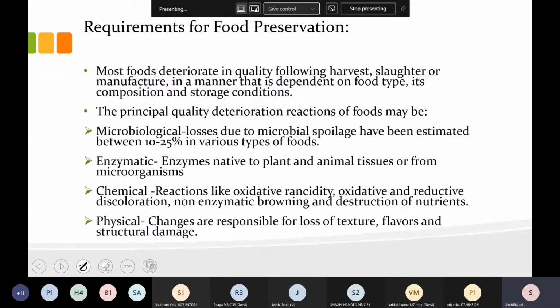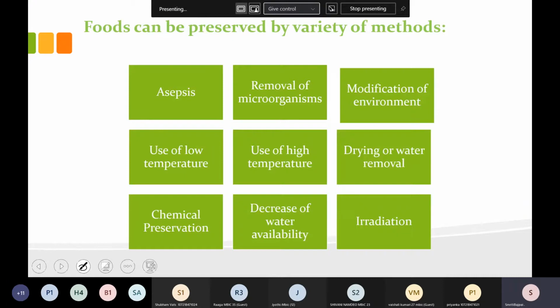Now, earlier we have discussed that there are different types of spoilage, like microbial spoilage, enzymatic spoilage, chemical spoilage, and physical spoilage. Okay, so these are the things which can deteriorate food, and because of these we need food preservation. Now, what are the different techniques which we adopt for food preservation? There are 9 techniques which we are using for the preservation of food. First is asepsis.